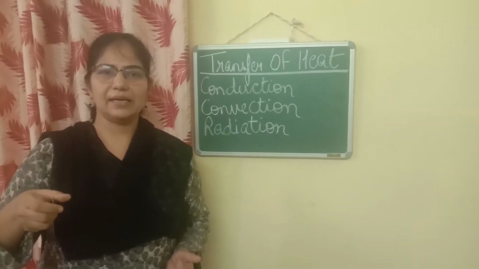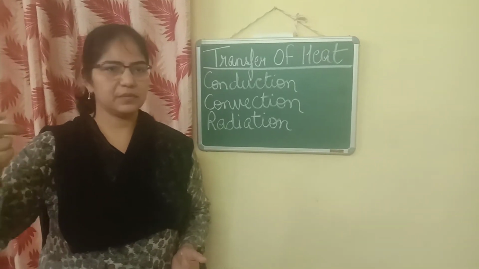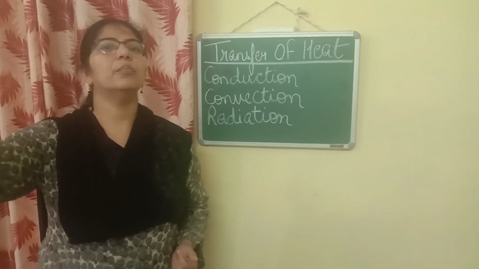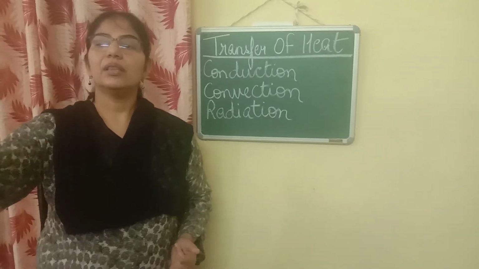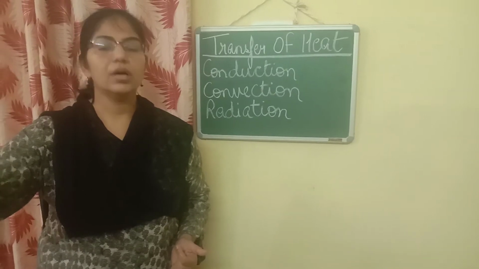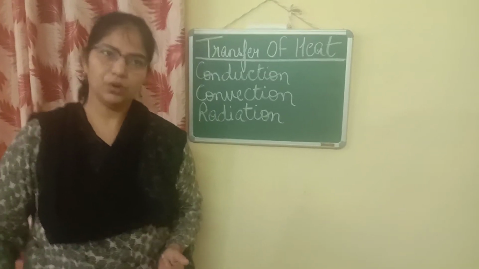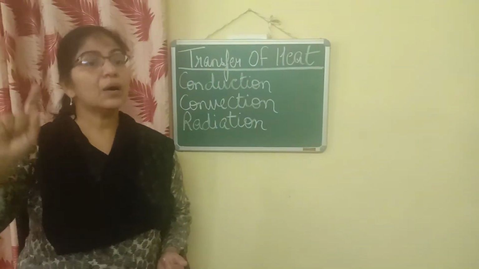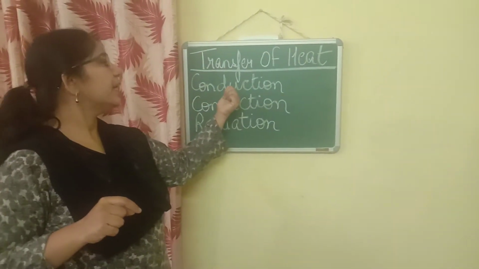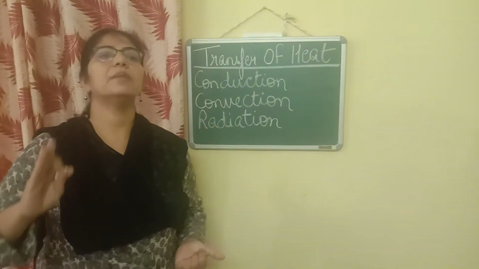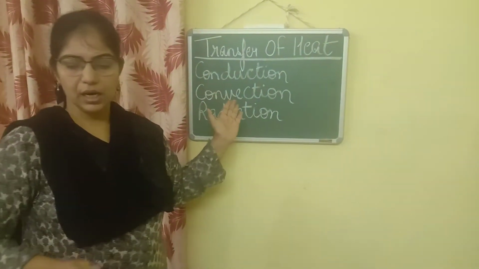For example, in class, if a girl is sitting in the 5th row, I ask her to please pass me her book. What will she do? She will give her book to the girl in the 4th row. The 4th row girl will give it to the one in the 3rd row. The 3rd row one will give it to the girl in the 2nd row. The 2nd row one will give it to the girl in the 1st row, and ultimately the book will reach me. So what has happened? Without changing her position, the girl has given me her book. So similarly, in conduction, what happens? Without changing the position, the molecules transfer the heat energy from the hot end towards the cold end.